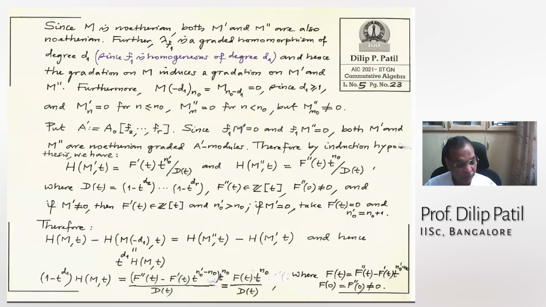Do you agree? Yes, now I want the next corollary. Does anybody have any question on this page? Yes, please.